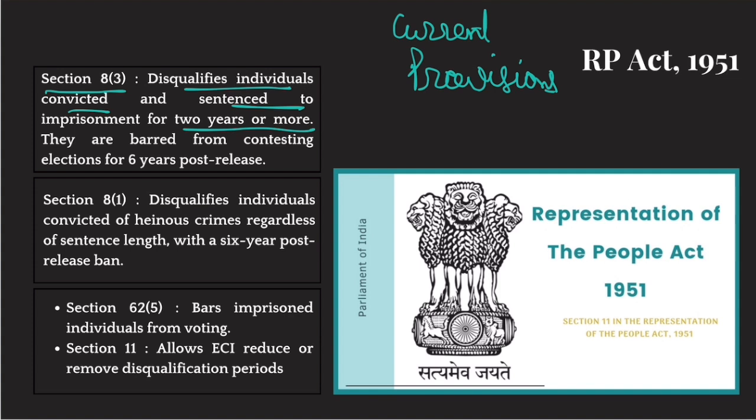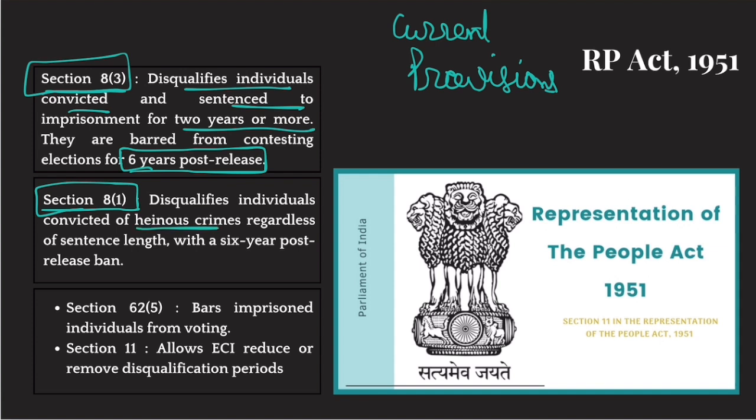So if you have been convicted, it means that the court has given a final sentence. If you have been convicted and that punishment is for more than 2 years, then you are barred from contesting elections 6 years post release. So once you're released from jail, for 6 years after that, you can't contest elections. This is Section 8, Clause 3. Then Section 8, Clause 1 says that you are disqualified if you're convicted of heinous crimes.